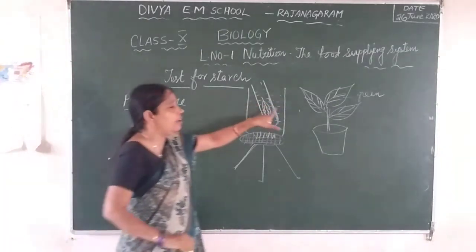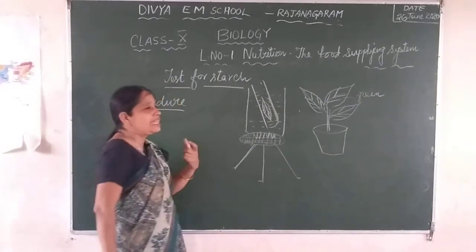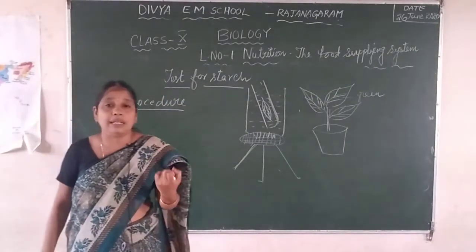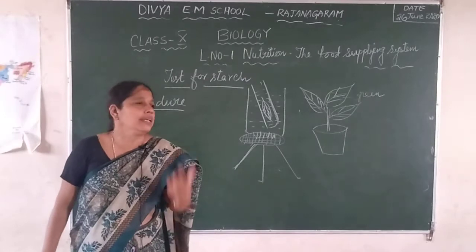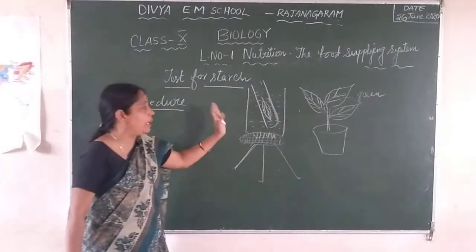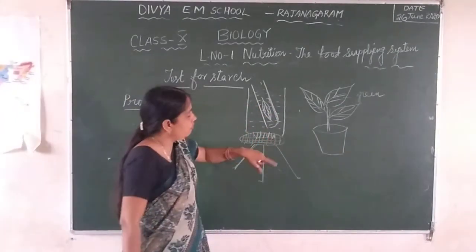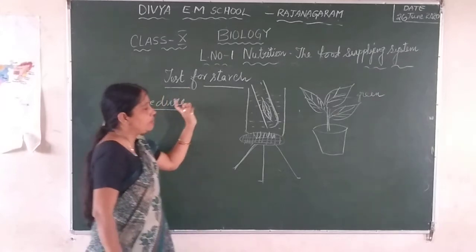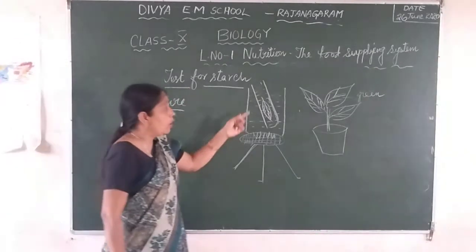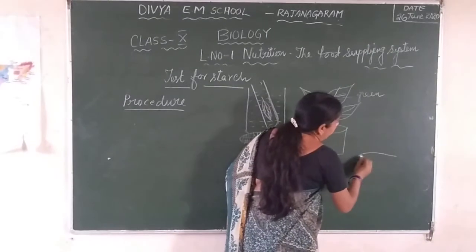When you boil the leaf in methylated spirit or the alcohol for 5 to 10 minutes, you can see the leaf will be pale in color. Pale means very light in color. Actually the leaf is dark green in color. When you boil it, it will become very pale in color. Now you have to take the test tube out of the burner, out of this water bath or the beaker. Now remove the leaf from this test tube and put it in a petri dish.